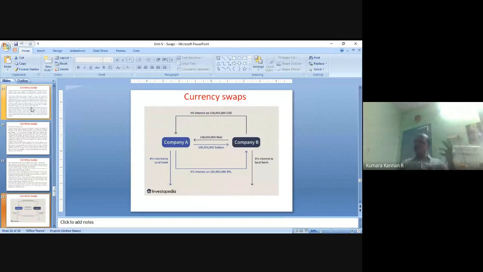Almost 9% or 10% interest rate they will be charging, right? So that is a problem, right? If they raise the fund directly in Brazilian real, they can raise that by paying more interest rate. Every year they have to pay at least 5% interest rate difference. They have to pay this. This is the headache, that they will be losing the amount.